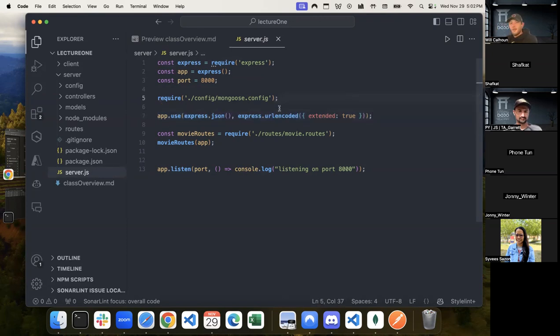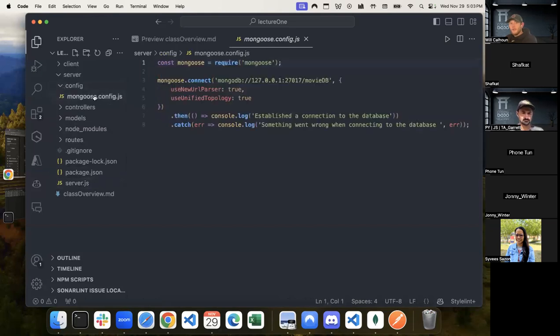The 2 new things that we did was, and we'll kind of talk about this one first and then go to the next one, is we created or added in this line of require, and it's this config file. So if we're to follow the pathway, we're looking in this config folder, which is a new folder that we created. And within that config folder, we have a file called mongoose.config. We have 4 new folders: config, controllers, models, and routes.